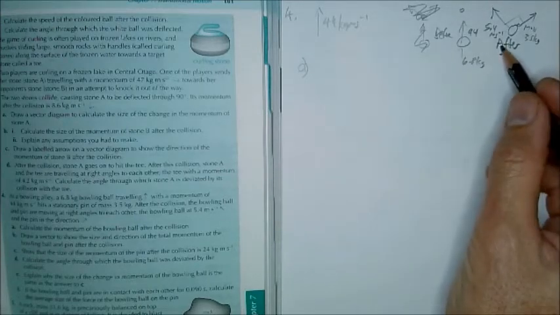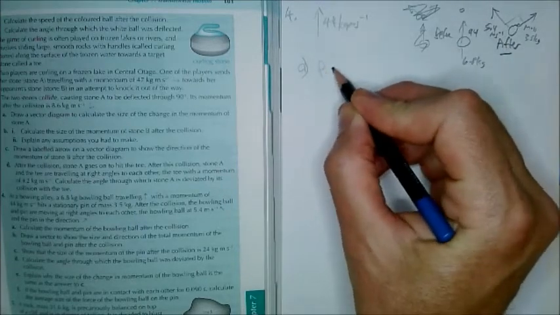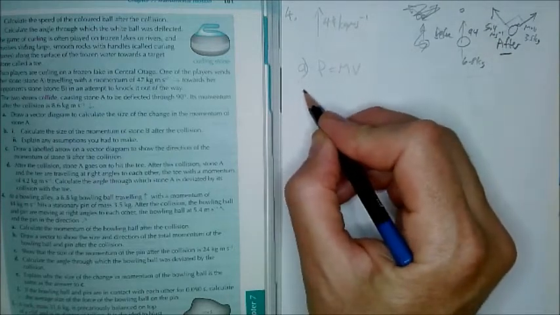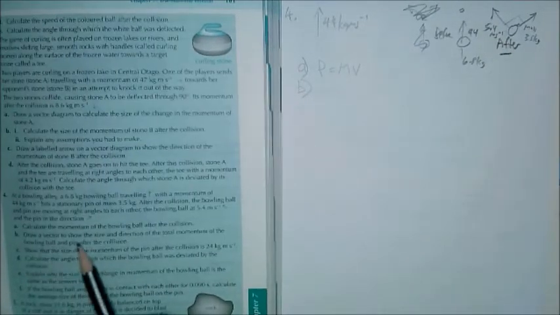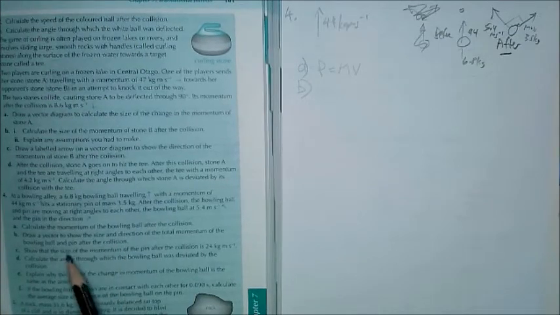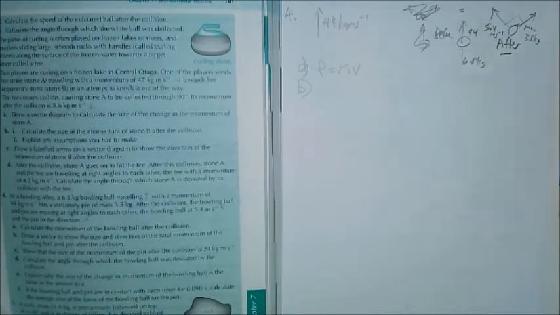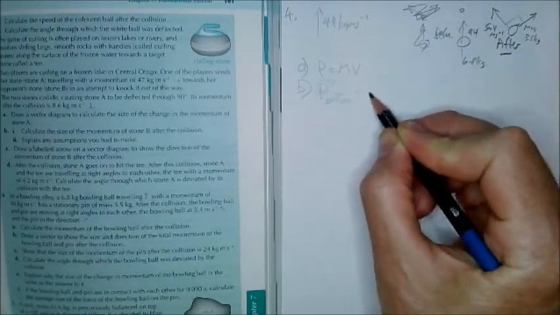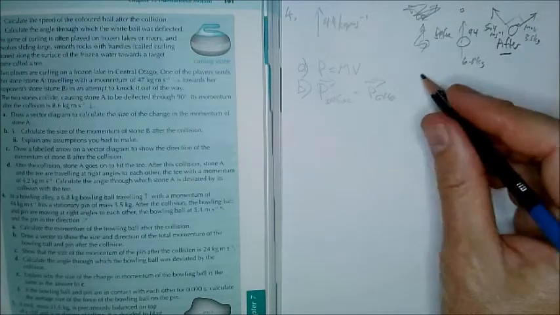So the momentum of the bowling ball after the collision, you're going to use p equals mv, and as I've said, the information for that is given in the question, the mass of the ball, the velocity afterwards. B. Draw a vector to show the size and direction of the total momentum of the bowling ball and the pin after the collision. So this is using the idea that p before equals p after. Now, which thing is moving before? Only the ball, and therefore it's only the momentum of the ball you need to deal with before, and you're given that as one simple thing, so just draw that vector and give its size.